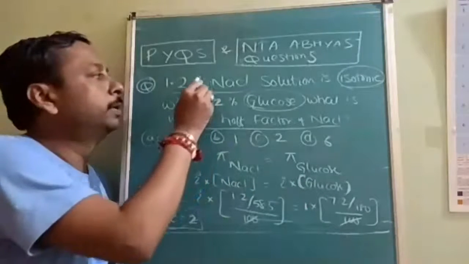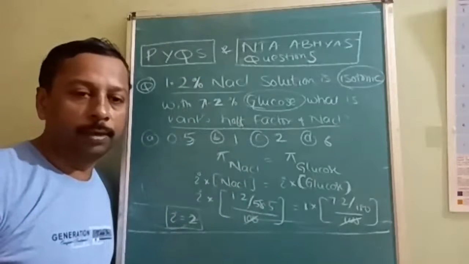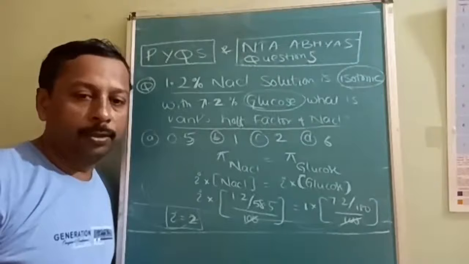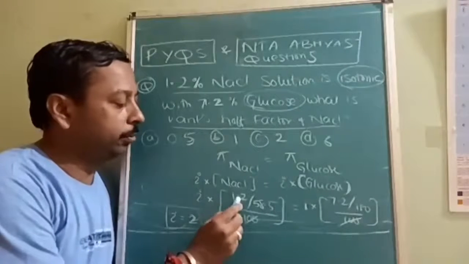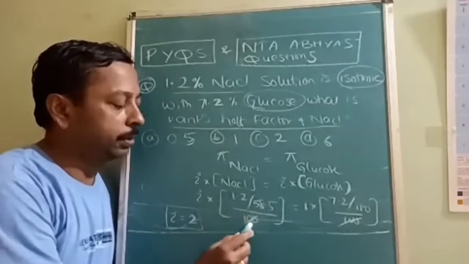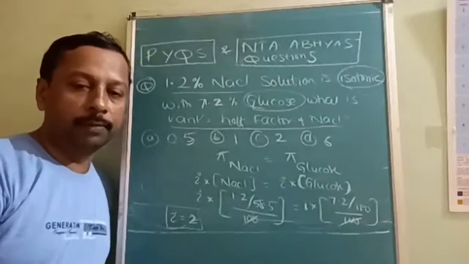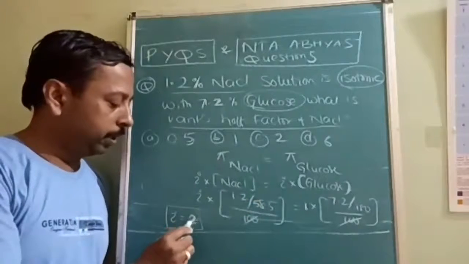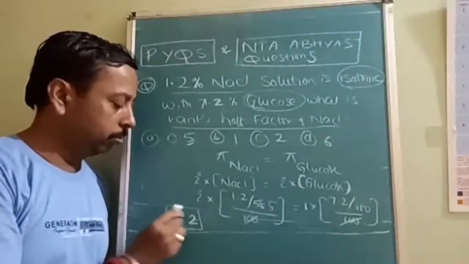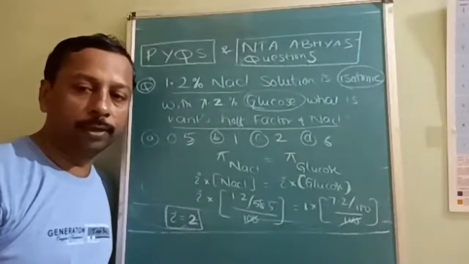Here mass percentage is given, so you need to take the concentration in molarity: mass upon molecular mass divided by 100. On simplifying, you will get 1.97 something, so the approximate answer is i is equal to 2. Is it clear? Any doubt? If you have, you can ask.